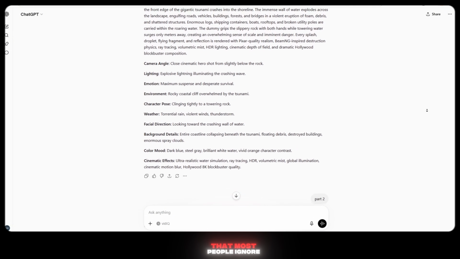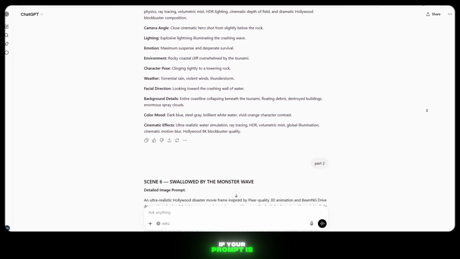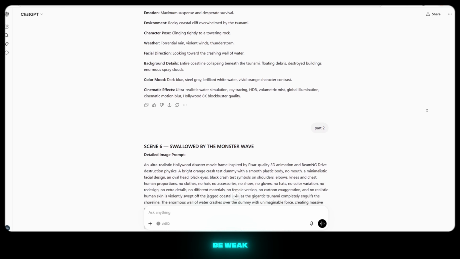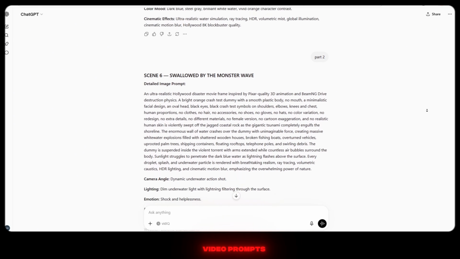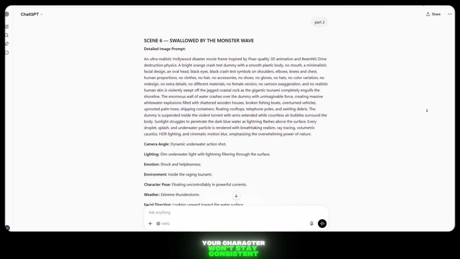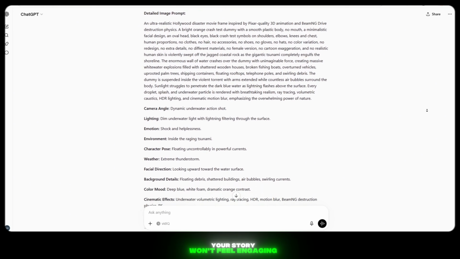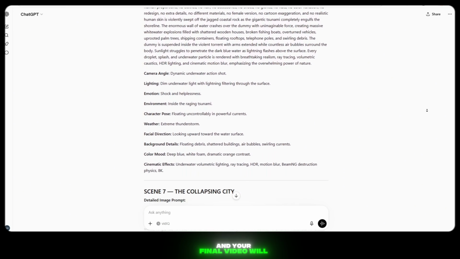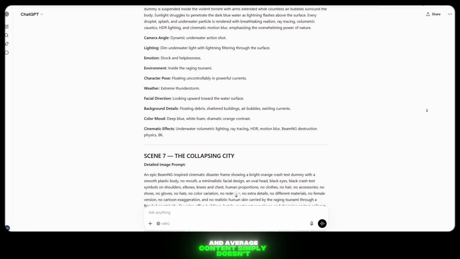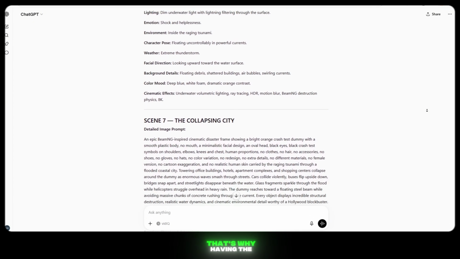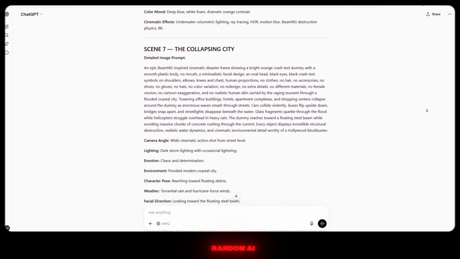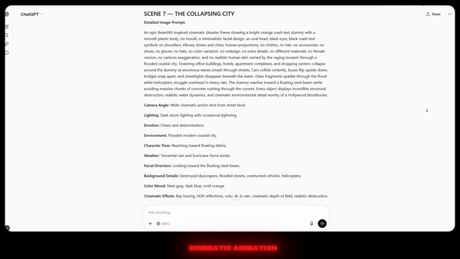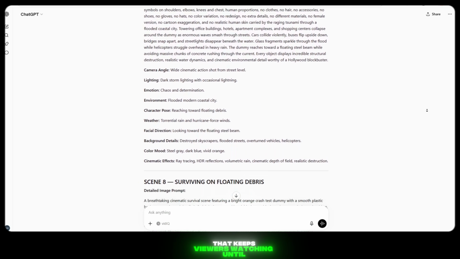But here's the truth that most people ignore. If your prompt is weak, your results will be weak. You won't get professional image prompts. You won't get cinematic video prompts. Your character won't stay consistent. Your story won't feel engaging, and your final video will look average. And average content simply doesn't go viral. That's why having the right prompt is everything. It's the difference between a random AI video and a professional cinematic animation that keeps viewers watching until the end.